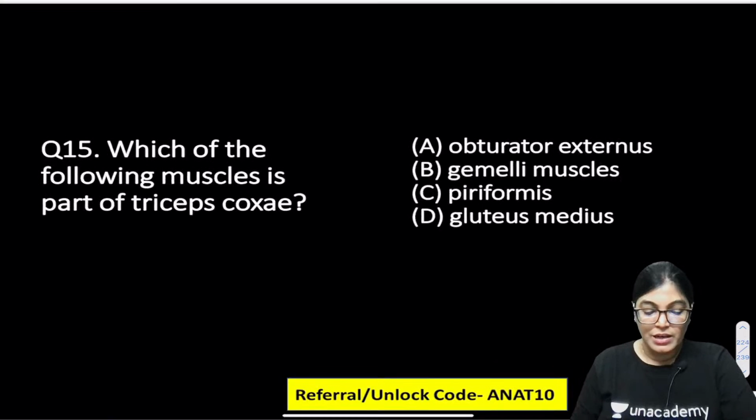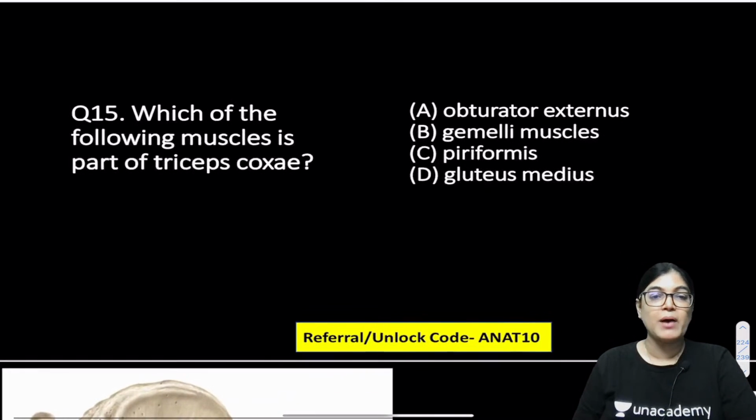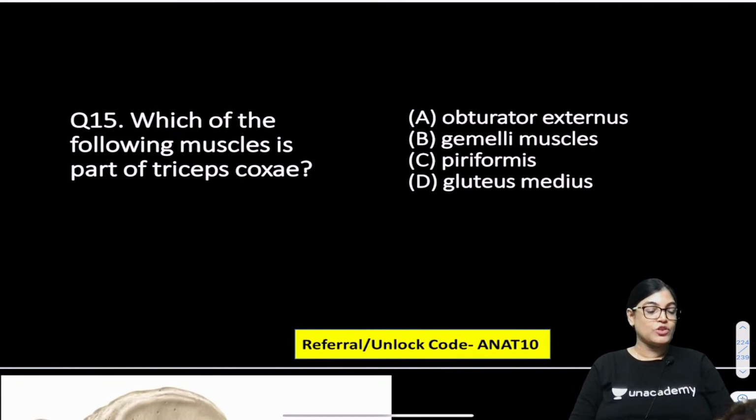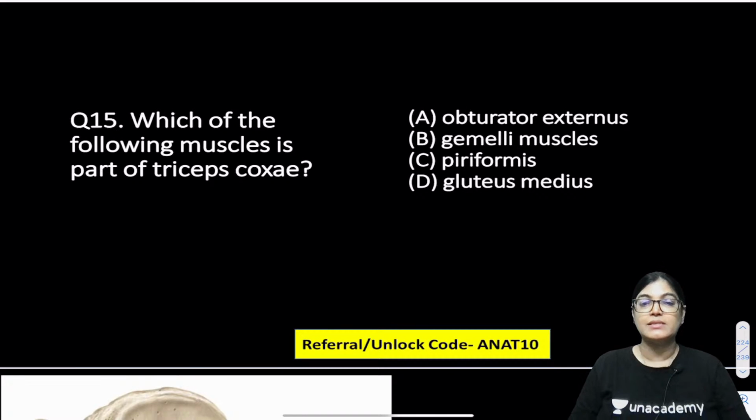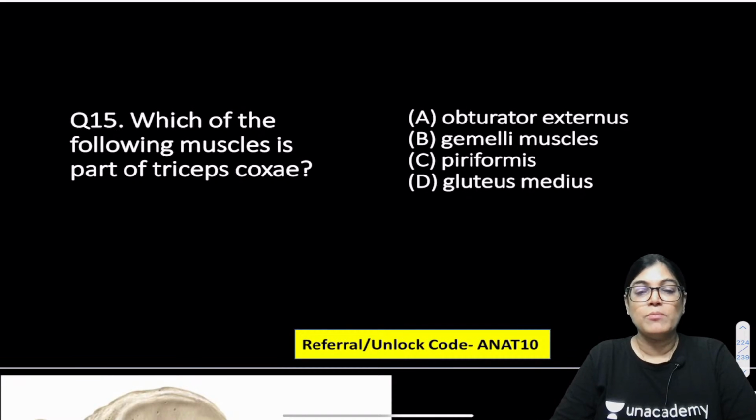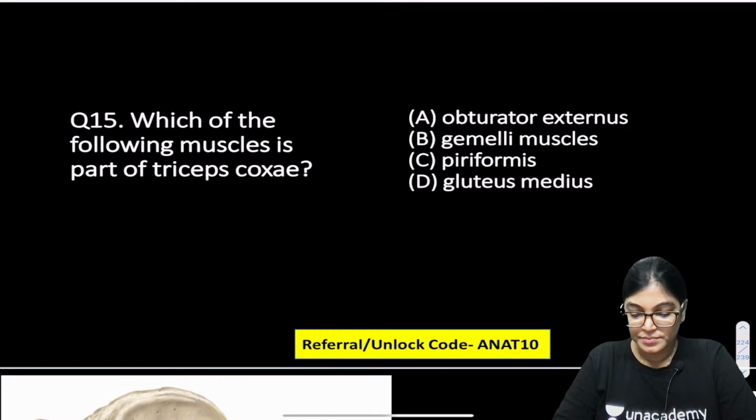Question number 15. Which of the following muscles is part of triceps coxae? Is it obturator externus, gemellus group of muscles, piriformis or gluteus medius? According to you, which is the correct answer? Mark the correct answer.